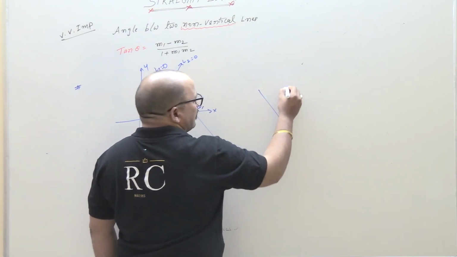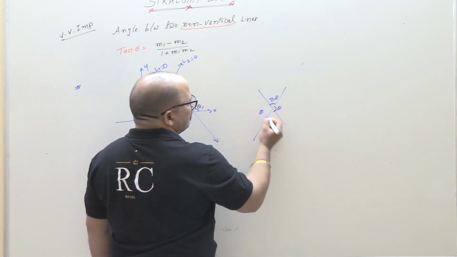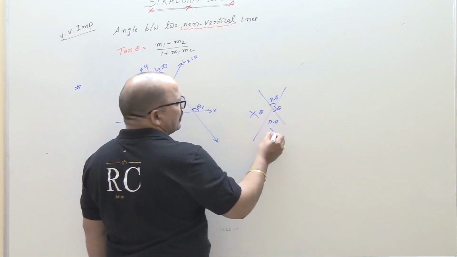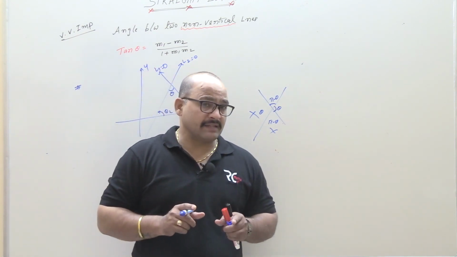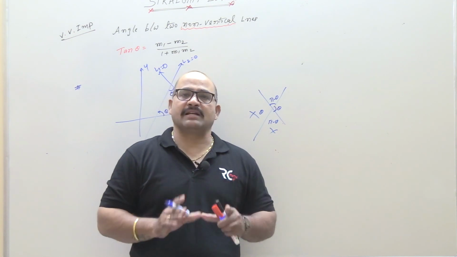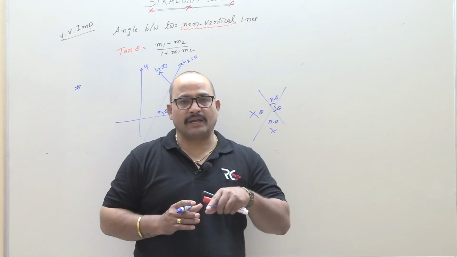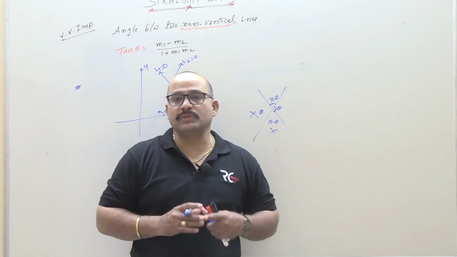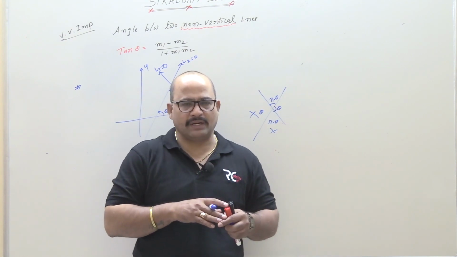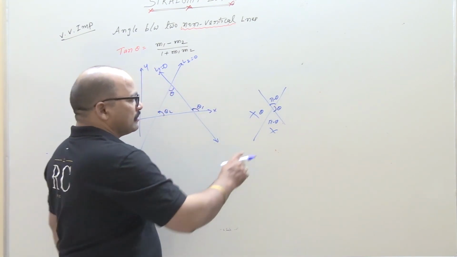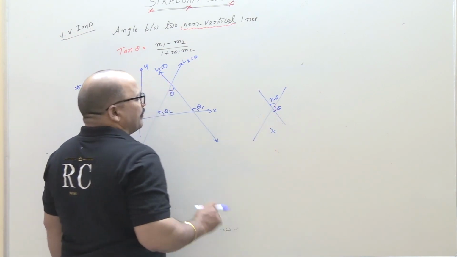When two lines are intersecting, if one angle is theta, the remaining angle is pi minus theta. The opposite angles are the same. So why unnecessarily take all of them? When two lines intersect, we only consider two angles: one acute angle and another obtuse angle. You know that acute is 0 to 90, and 90 to 180 is obtuse. So we only have to consider two angles, one angle theta, and the remaining angle pi minus theta.